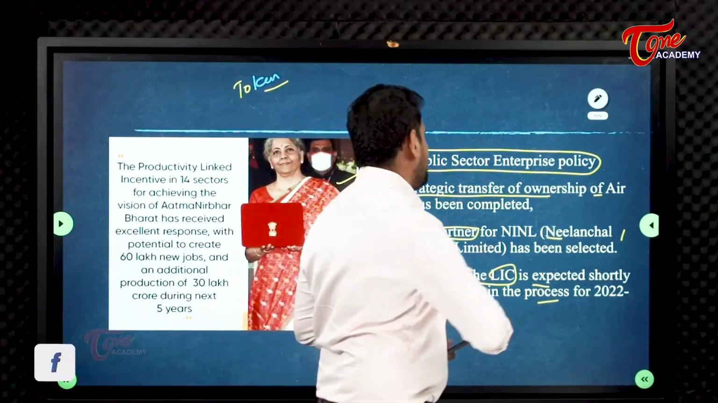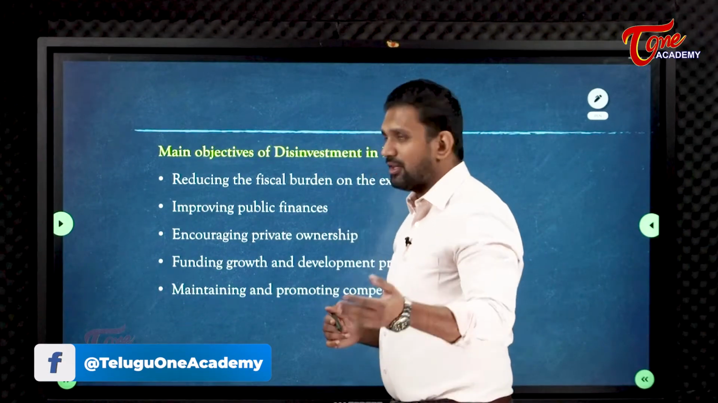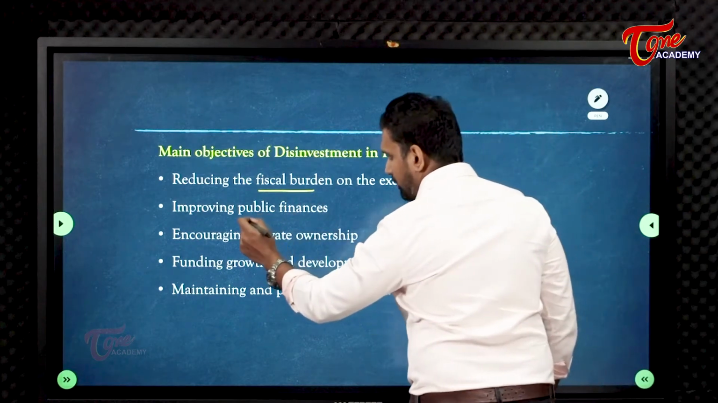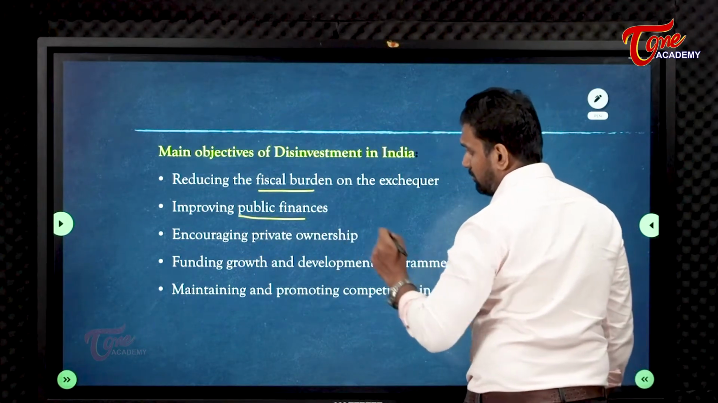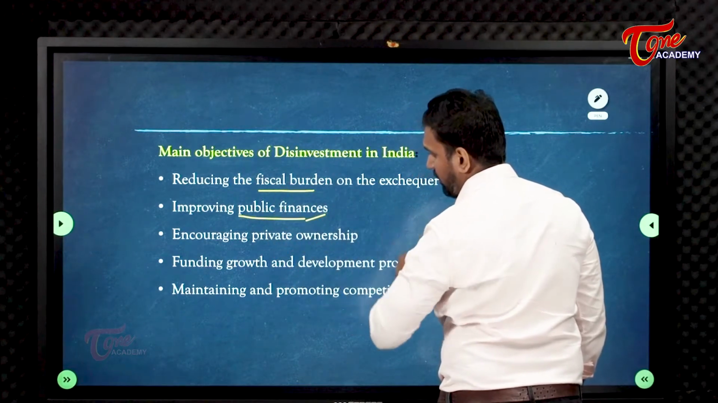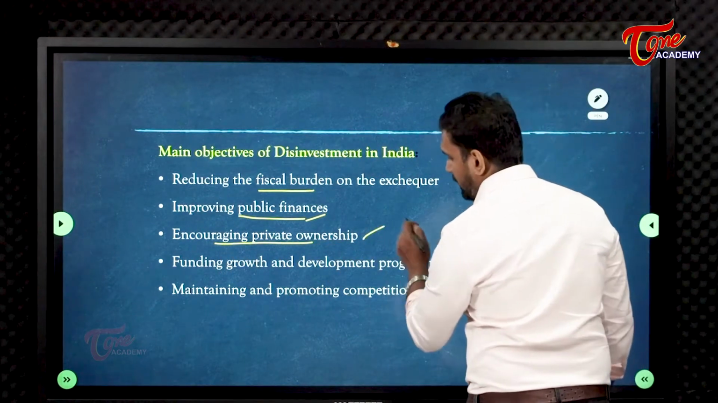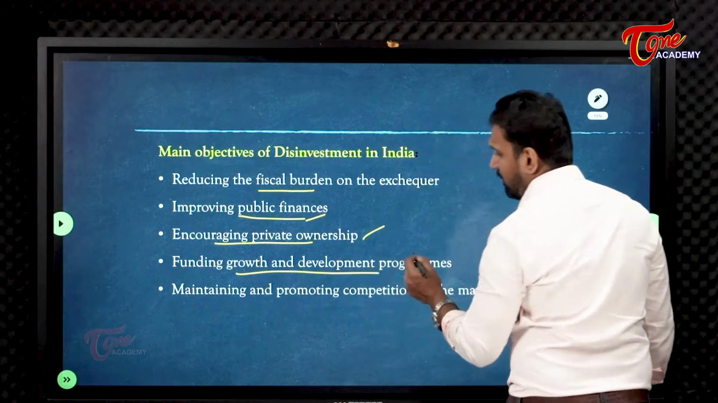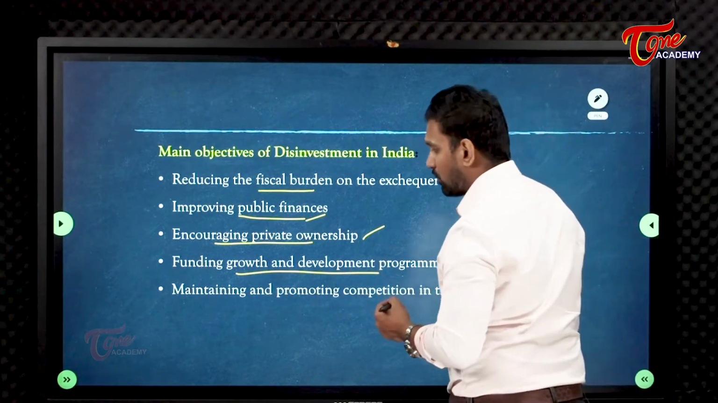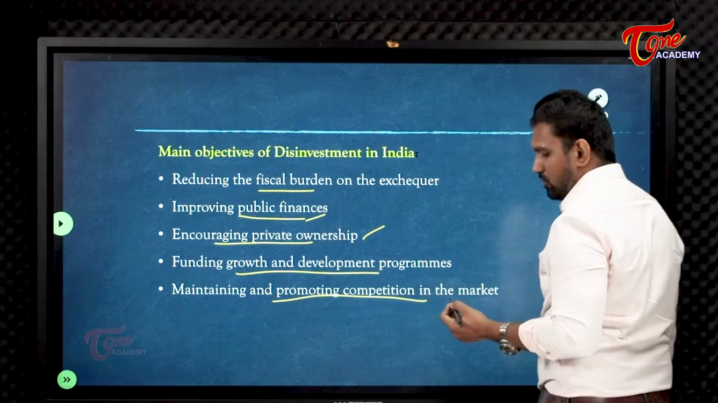Okay, let us also see some important objectives. What could be the objectives of disinvestment? Majorly we have already seen a few. Reducing the fiscal burden we have seen. Improving the public finances. Whenever the government is having any shortage, the government will cover the shortage of revenues with the help of disinvestment. Encouraging private ownership, going towards capitalization. Funding growth and development programs, because the government is having less money. So it is important that the growth and development programs should continue. Maintaining and promoting competition also in the market.